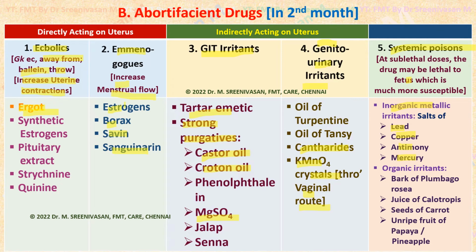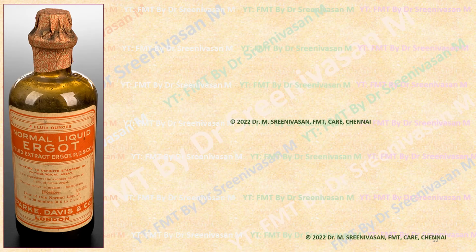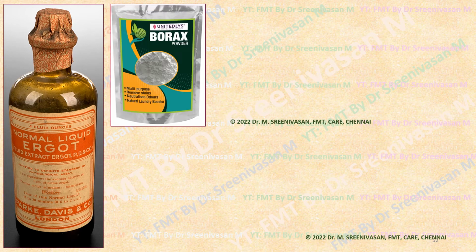Then organic irritants like bark of the Plumbago rosea plant, juice of Calotropis, that is the madar plant, carrot seeds, unripe fruit of papaya or pineapple. When consumed by the pregnant woman, unripe papaya or pineapple will cause abortion by their systemic action. So ergot is the most common ecbolic being used. Then borax causes menstrual flow, in comparison to ergot, which causes uterine contractions.